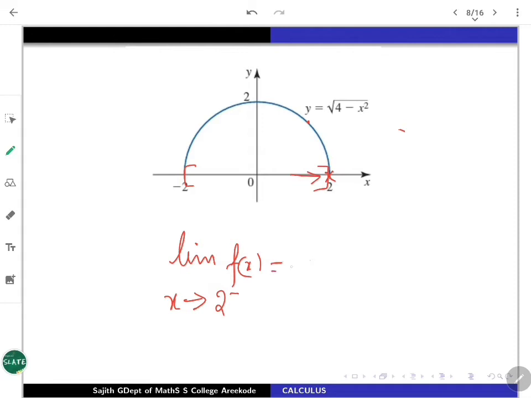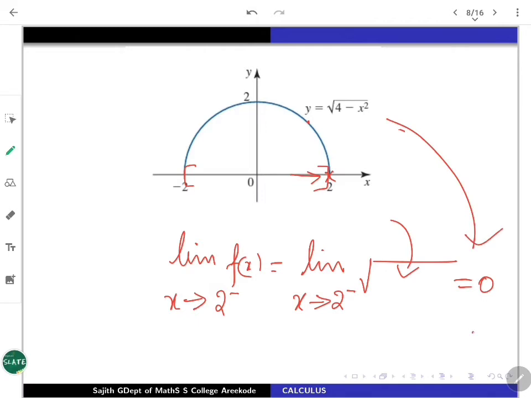Once again, what happens? The limit of x nearing 2 from the left of square root of the same fellow, 4 minus x square, comes inside, and you will be getting again 0. But that is also mingling with the f value at 2. So you have to consider only the left hand limit for 2. Here you have to consider only the right hand limit. So that is the only difference. Whenever the endpoints of the domain come like this, especially in intervals like this.